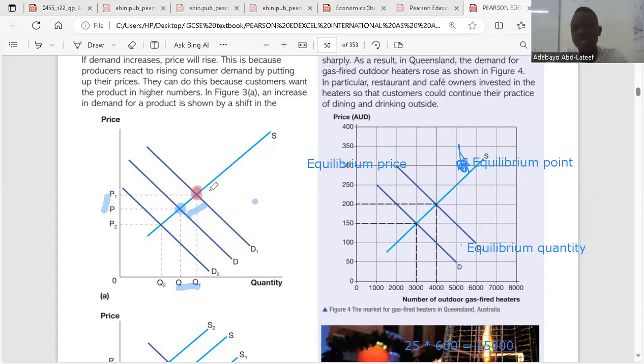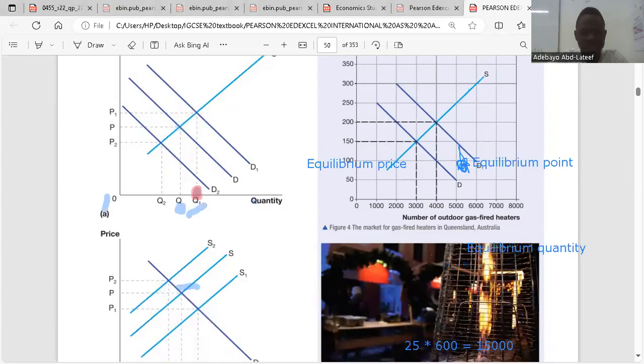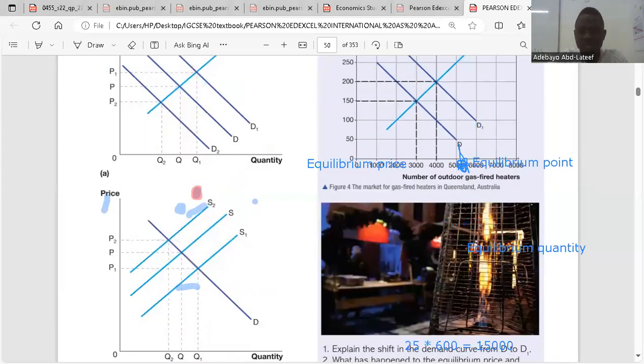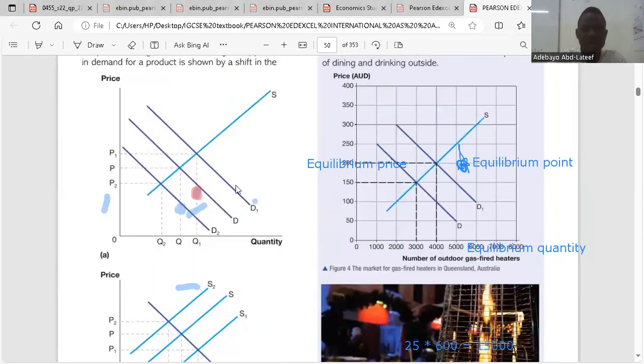What will happen to supply in the market? Let's look at the second graph here. The second graph will tell us what happens in the market. As firms respond in the market, what happens to the quantity supplied? The quantity supplied in the market will increase from S to S1.